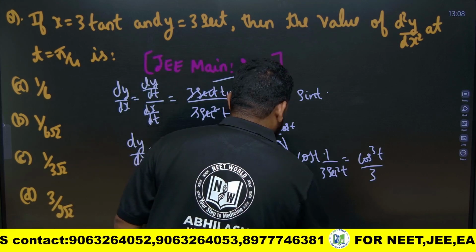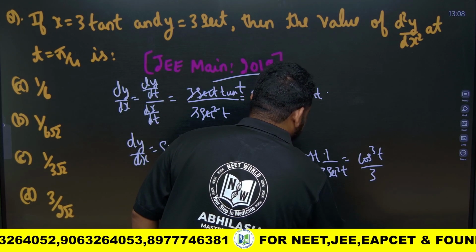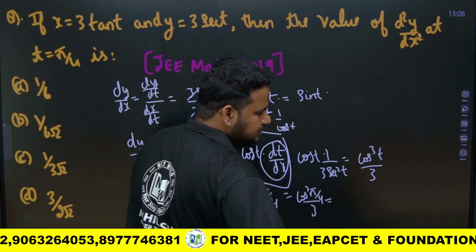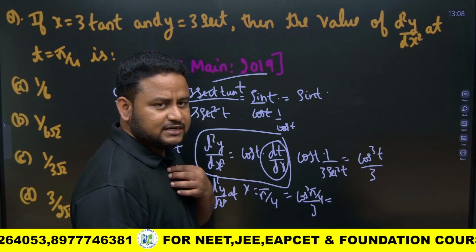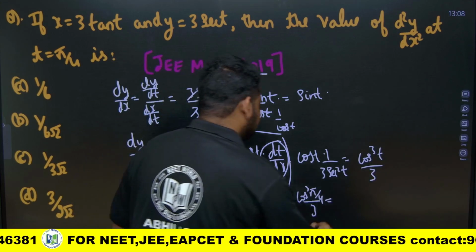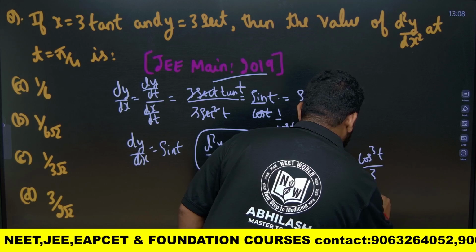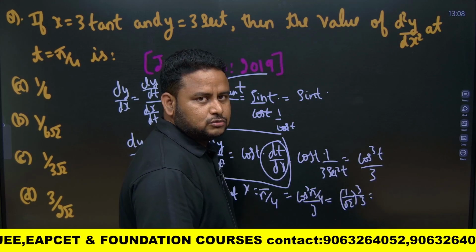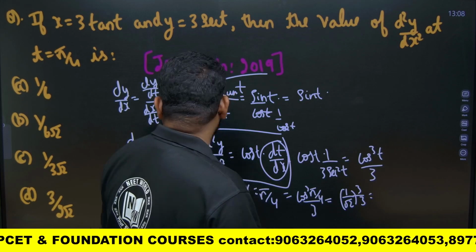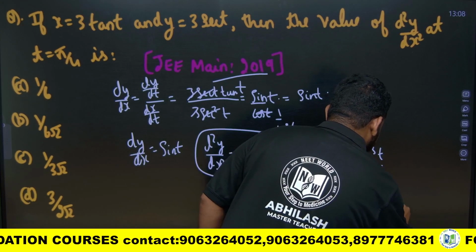So if I put t is equal to pi by 4, this will become cos cube pi by 4 by 3. So cos cube pi by 4 is nothing but 1 by root 2 whole cube, so this will become 1 by root 2 whole cube by 3. Root 2 into root 2 is 2. So this will become 1 by 2 into 3 into root 2.